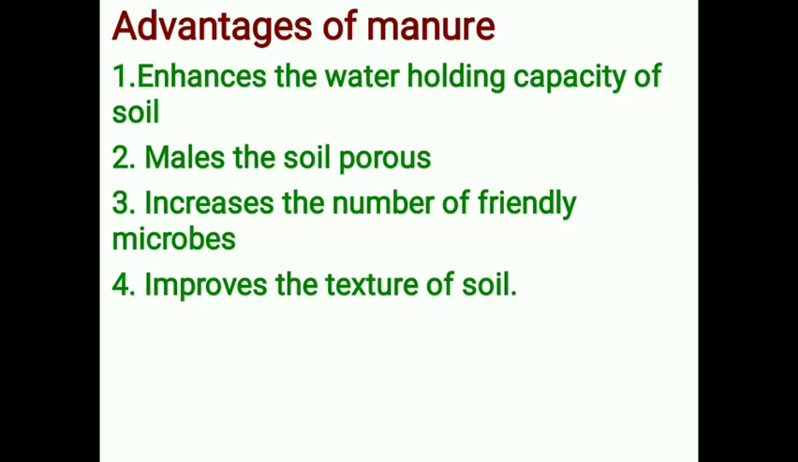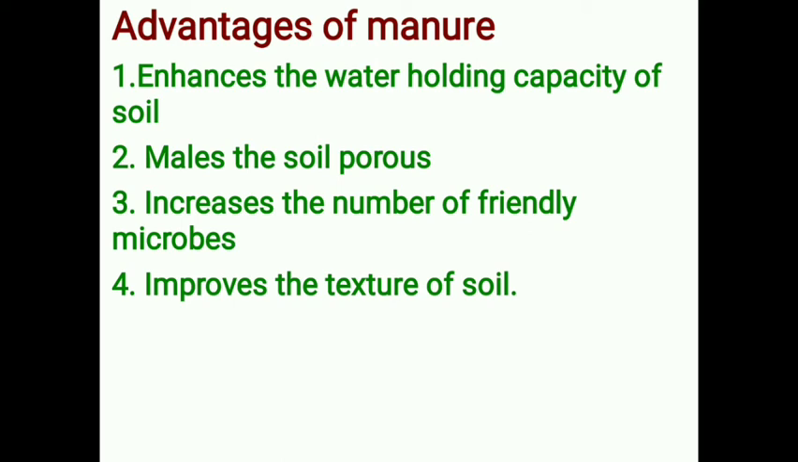Apart from the fertilizers, there are some advantages of using manure. The manure is an organic material. Organic manure is considered better than the fertilizers because it enhances the water holding capacity of the soil. It makes the soil porous, due to which the exchange of gases becomes easy. It increases the number of useful microbes in the soil. And lastly, the manure improves the texture of the soil. Because of all these reasons, manure is far better than fertilizers.